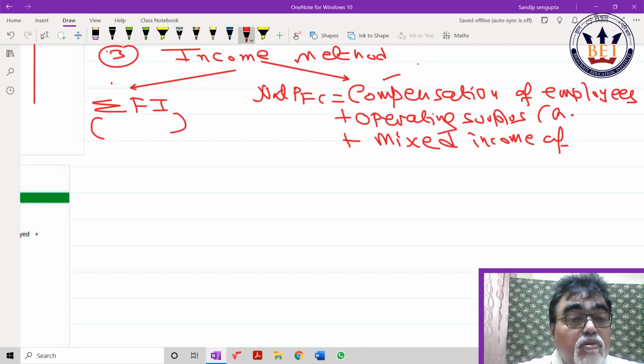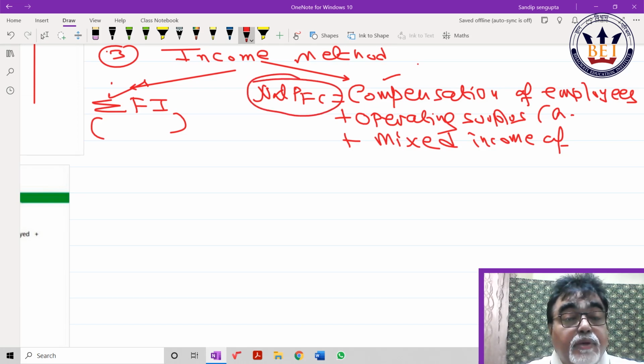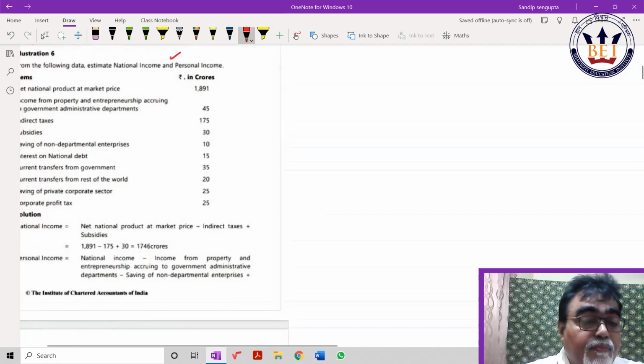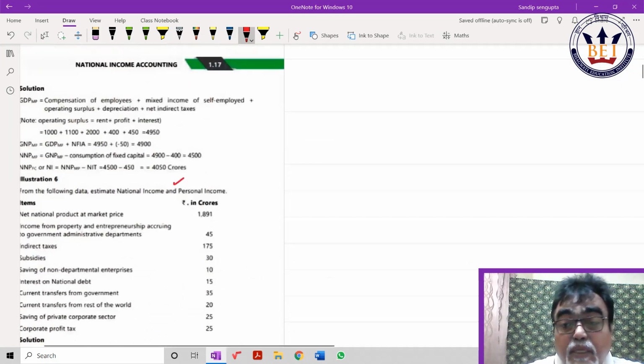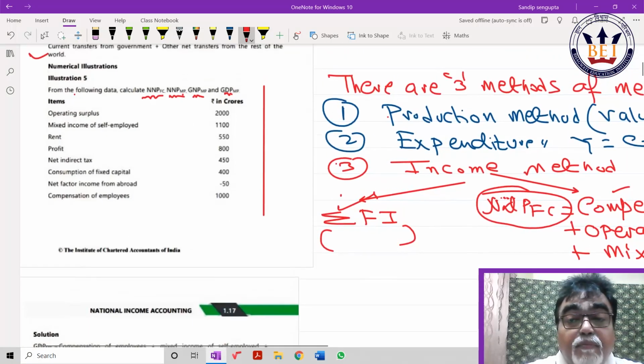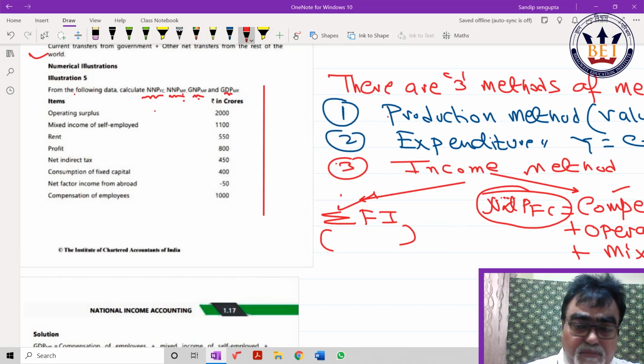So now I am in a position to take care. This is the sum: NNPFC, NNPMP, GDP, GNPMP, GDPMP. Look here. First I have to find out NDPFC. Dekh beta, what is NDPFC? Compensation, operating surplus and mixed income, correct?